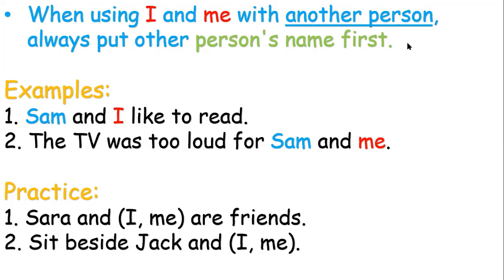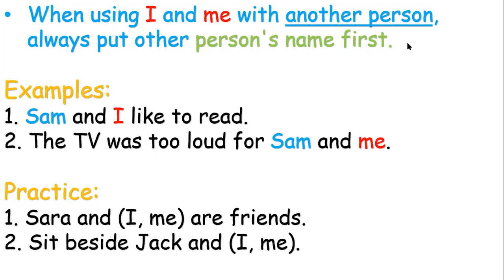Number 2, the TV was too loud for Sam and me. The first step, I have to know which one I have to choose, I or me, okay? I have the preposition for. The TV was too loud for. After for, I have to choose me. Why? Because it is not a subject, right?